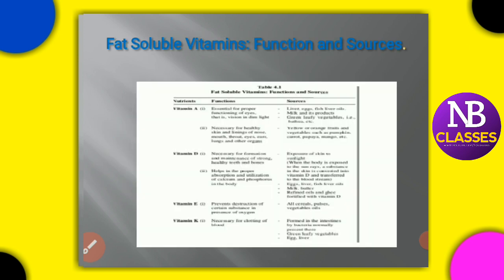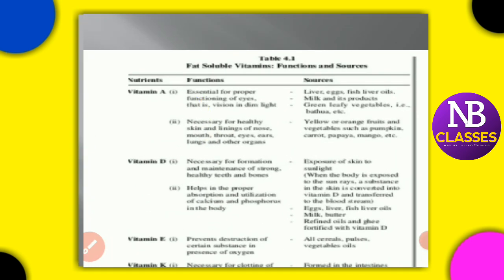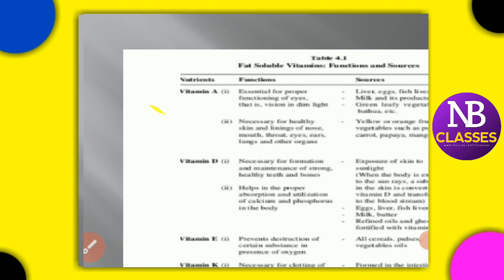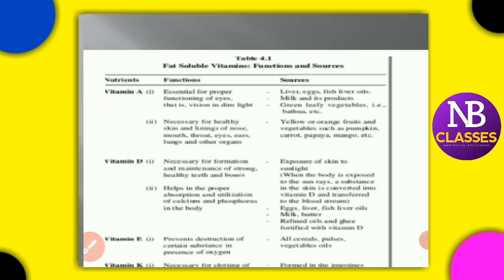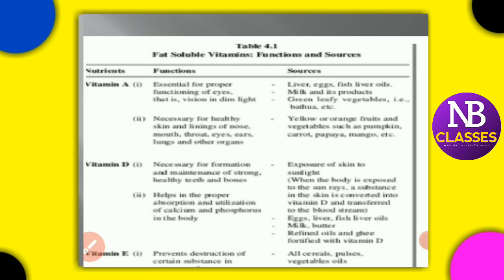Okay, so you can just zoom in on this. Under these are the fat soluble vitamins. So vitamins A, D, E, K, these are the fat soluble nutrients.